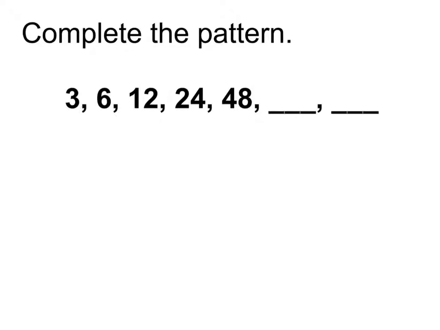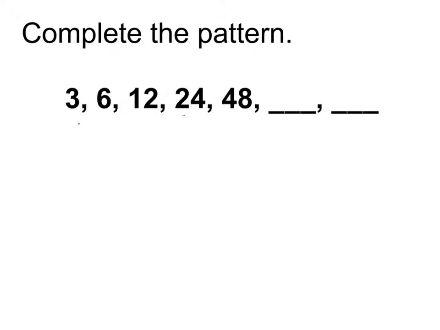All right, so then we see another pattern, and we start by checking to see what can I add each time. That adds 3, that adds 6, that adds 12. We're definitely not adding the same thing each time, right? And so there's a couple different ways you could look at it. Some people are going to see, oh, I'm adding the same amount as whatever I had last. Yeah. Although normally we don't think of it that way. Normally it's a little bit easier to actually think of it in terms of what am I multiplying by then? Because if I'm not adding the same thing, I'm hoping I'm multiplying by the same thing.